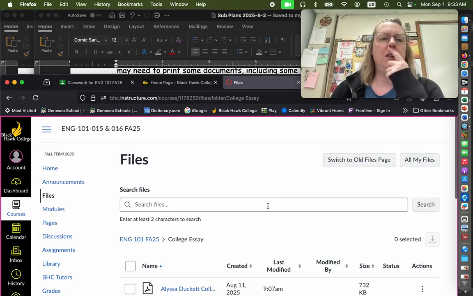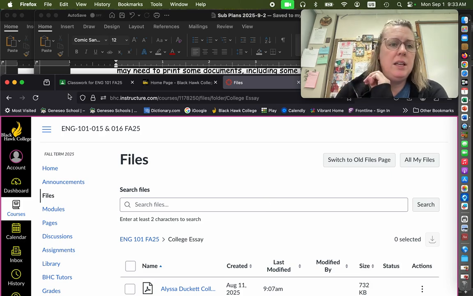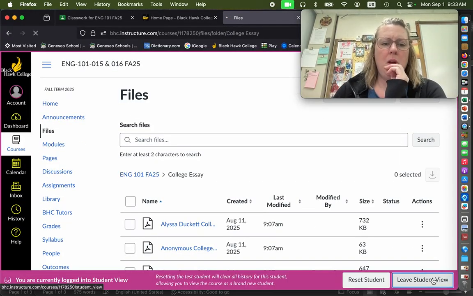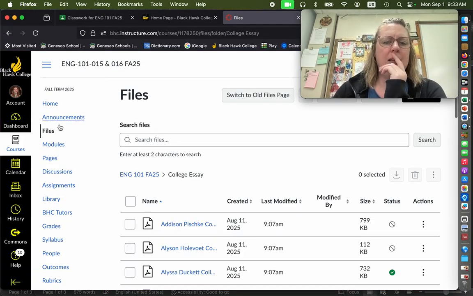Okay, I'm trying to think here. We went through the prompt list, we went through the rubric. Let's get out of student view. How do I do that? I think it's at the bottom. And now I'm going to take you to the calendar.